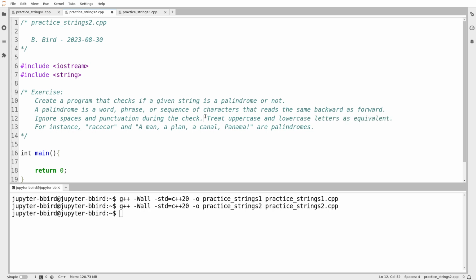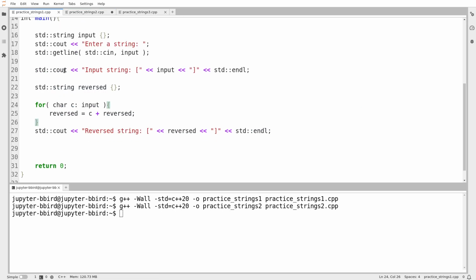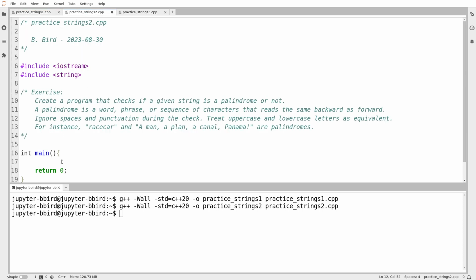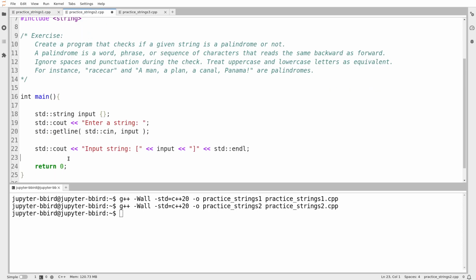So here's the way I'm going to approach this. What I'm going to do is I'm going to take the string the user gives me. Oh, actually, I'll just do that now. I'll go get the string from the user. So we've already got the logic to get the string from the user. I'll just paste that right in. Enter a string, and then I get the string. And the string, with getLine, it can contain spaces. I get the string from the user, and suppose the user enters something like this. So race car is a palindrome. Let's do this. Race car. Or even better, let's put a space between race and car.